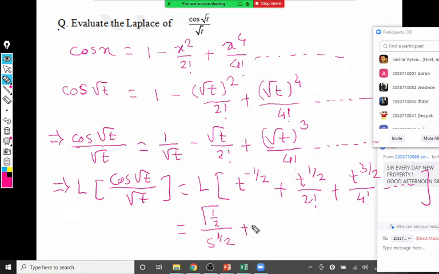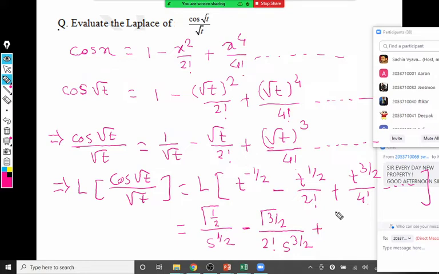So next term, it is gamma 3 by 2 upon 2 factorial into s raised to 3 by 2. I think I missed the minus sign. The plus minus is there. So this is the minus sign actually. So no one is telling the corrections here? Or you are feeling sleepy? That's a minus sign there.